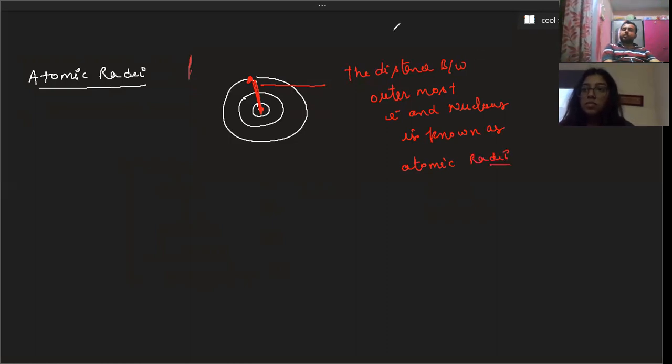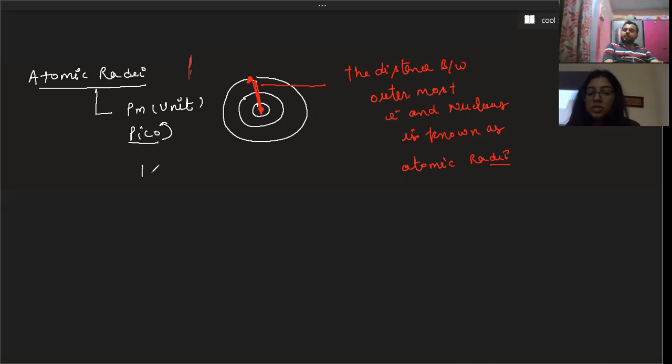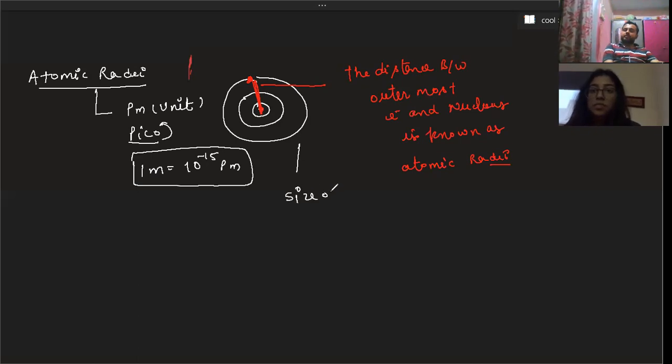Do you know what the unit of atomic radii is, beta? I'm not sure. Beta, the unit of atomic radii is the picometer. Okay. Picometer, and 1 picometer is equal to 10 to the power minus 12 meter. Okay. Do you know what the order of size of an atom is, beta?